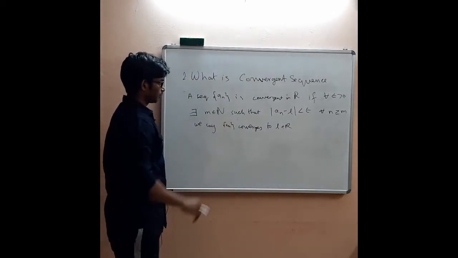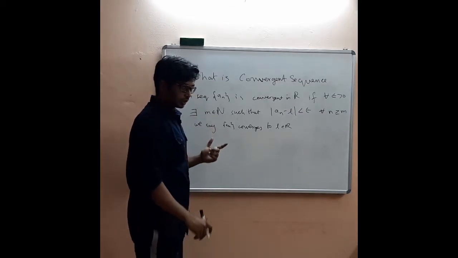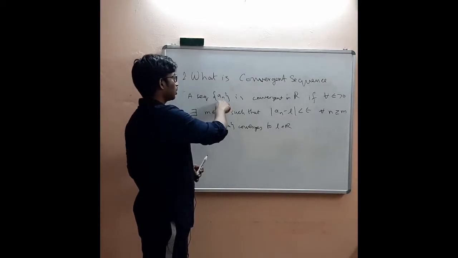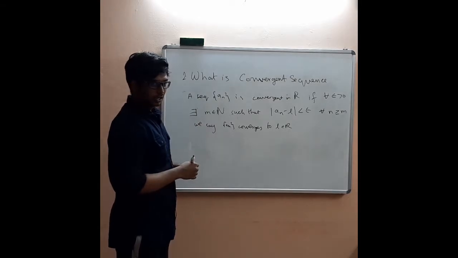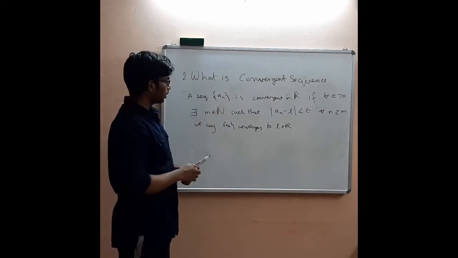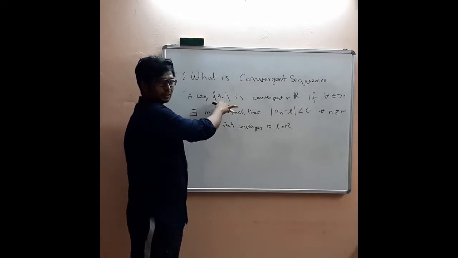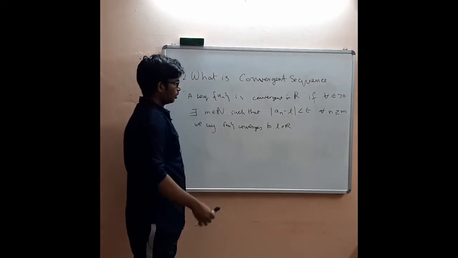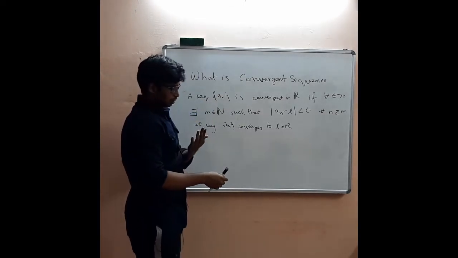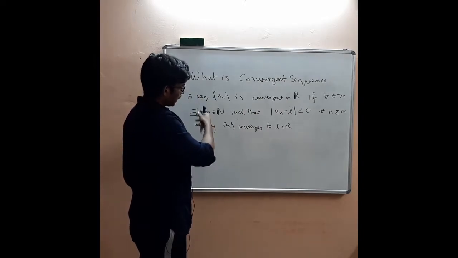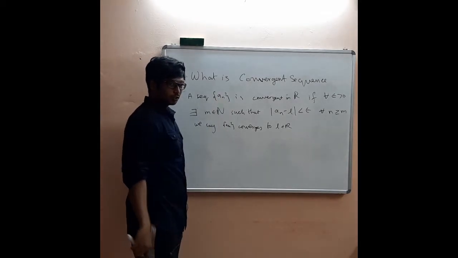Okay, so in order to understand this definition, first of all we have to be very sure that we cannot do infinite computation. This sequence is potentially an infinite set. The actual definition of a sequence is a mapping from natural numbers to real numbers. Each a_n is a real number. For each natural number we are mapping a real number, and hence there are an infinite number of elements in this sequence. We cannot compute all these values.